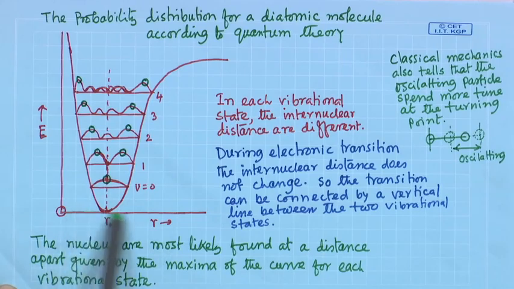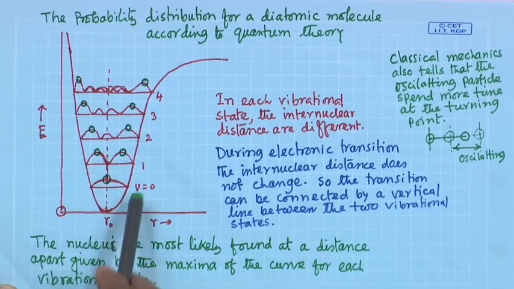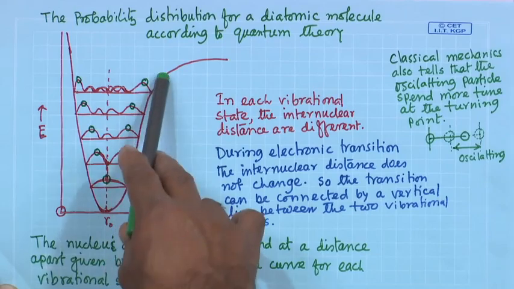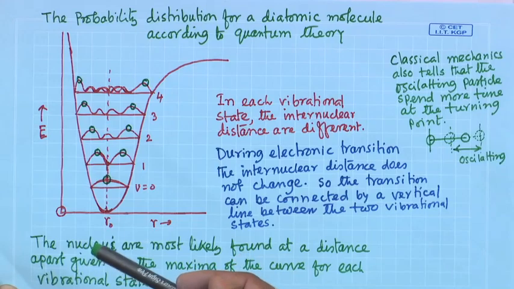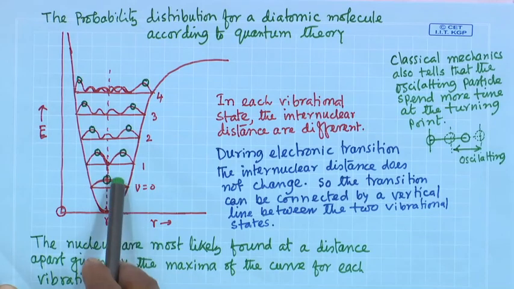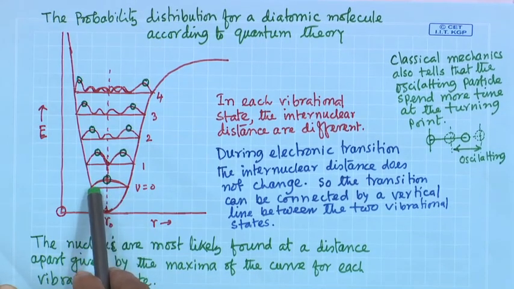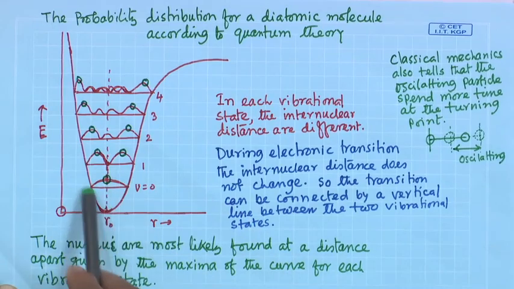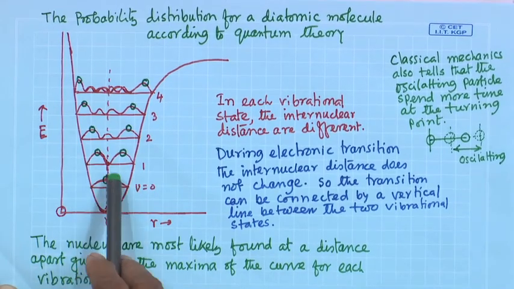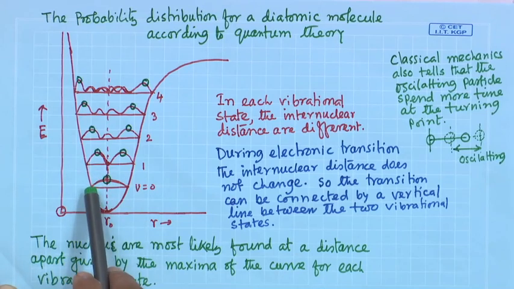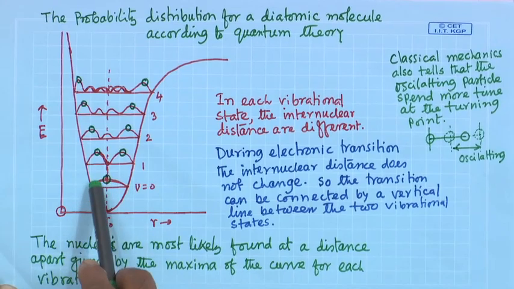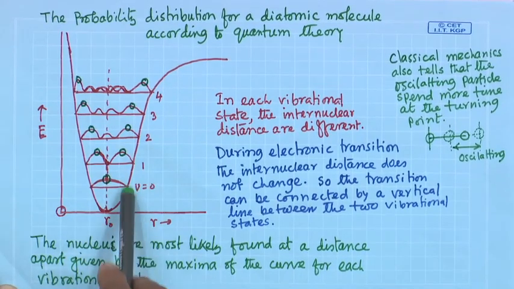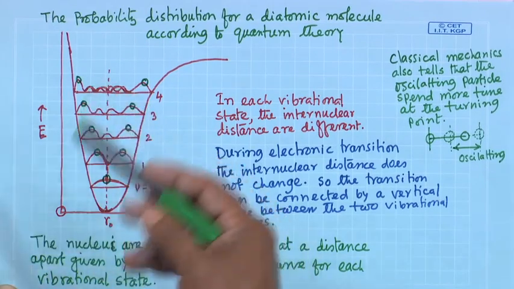Depending on the distance of the other atom, they are in different energy levels. Now, what is the probability of finding the molecules here? From quantum mechanics, at the ground state, the probability curve of finding the particle is like this. Okay, psi square, it is like this, for V equal to 1, the first excited state.